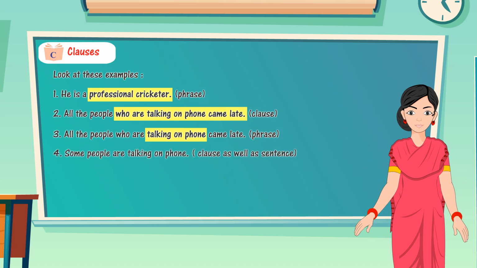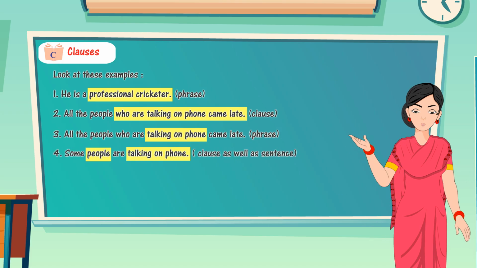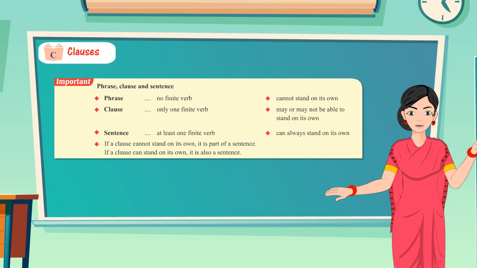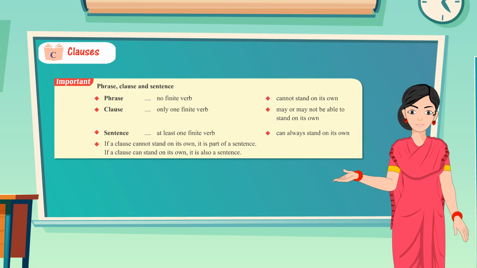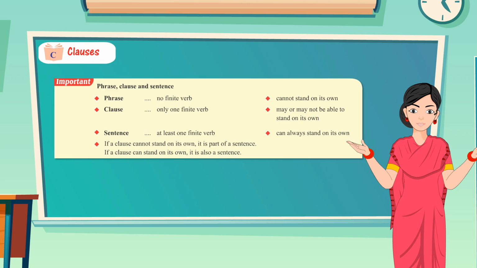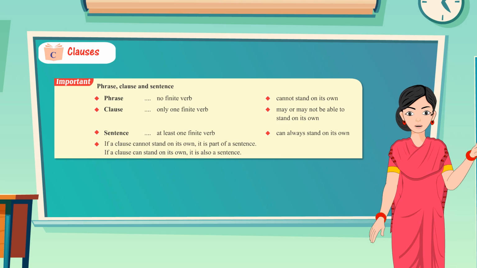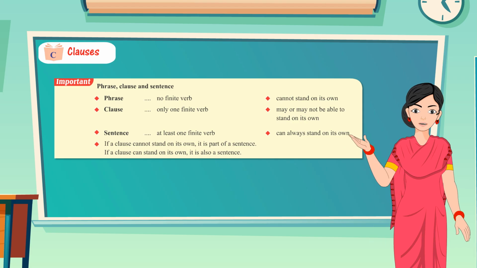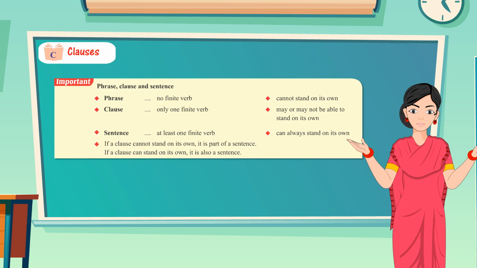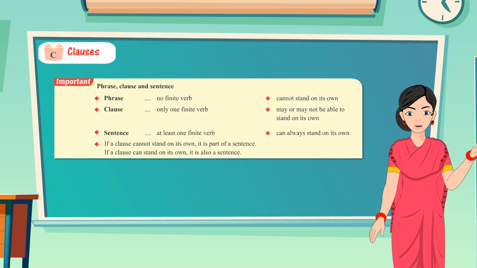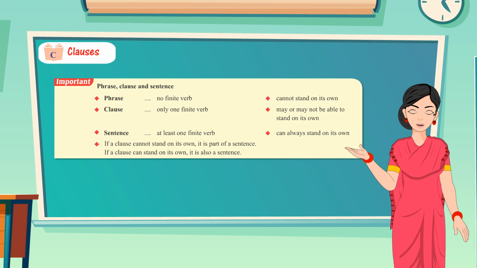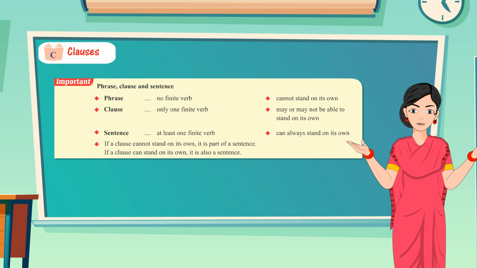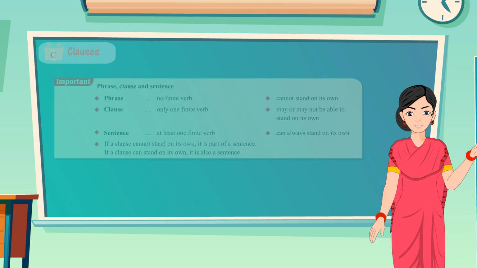3. All the people who are talking on phone came late. Phrase. 4. Some people are talking on phone. Clause, as well as sentence. Important: phrase, clause and sentence. Phrase: no finite verb, cannot stand on its own. Clause: only one finite verb, may or may not be able to stand on its own. Sentence: at least one finite verb, can always stand on its own. If a clause cannot stand on its own, it is part of a sentence. If a clause can stand on its own, it is also a sentence.